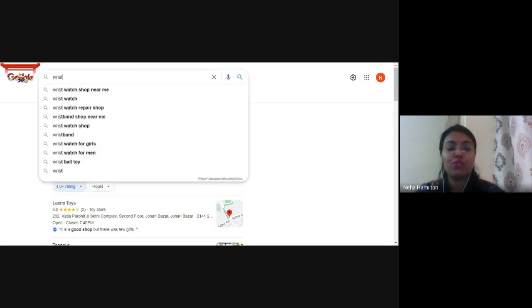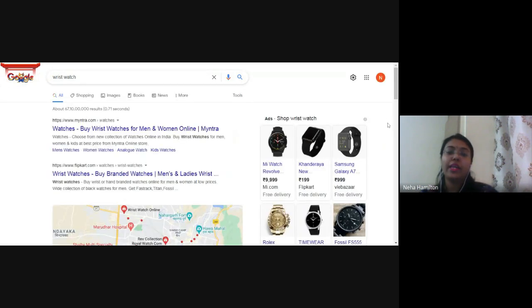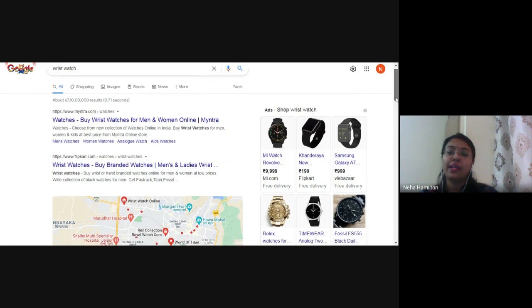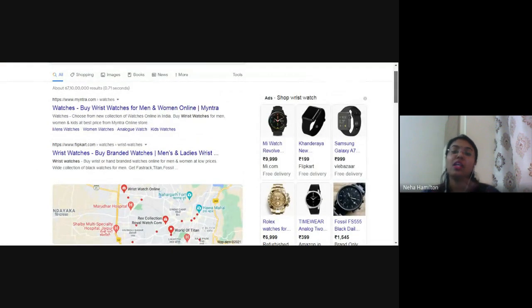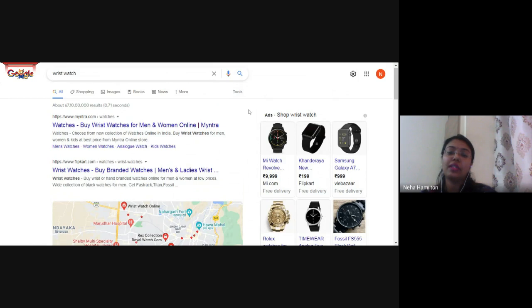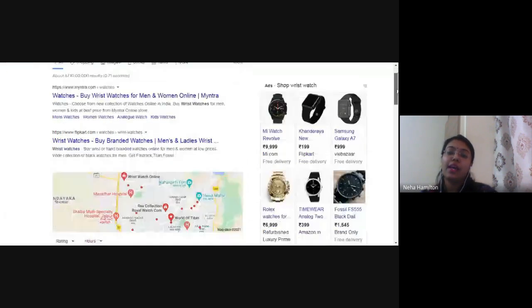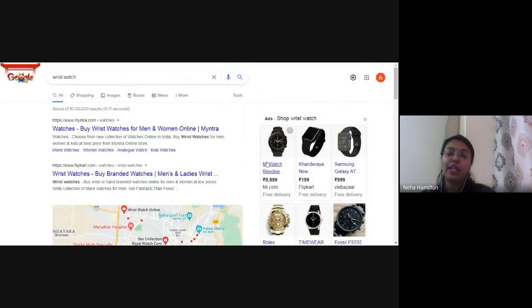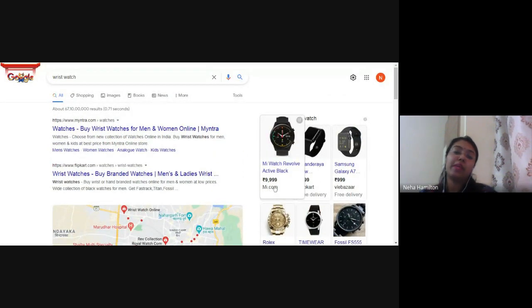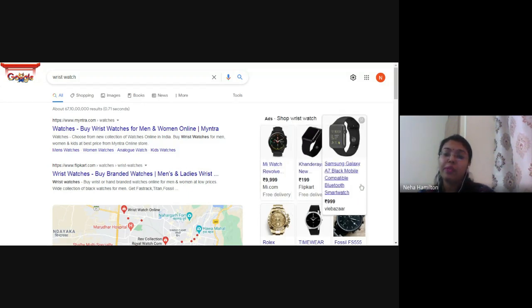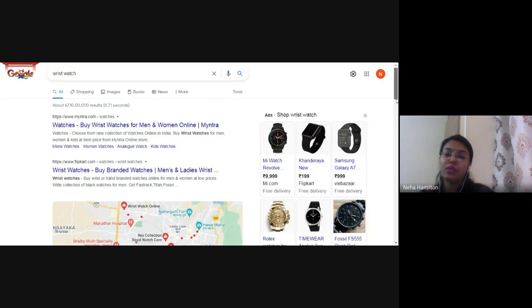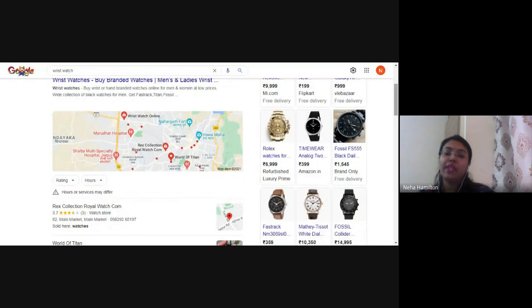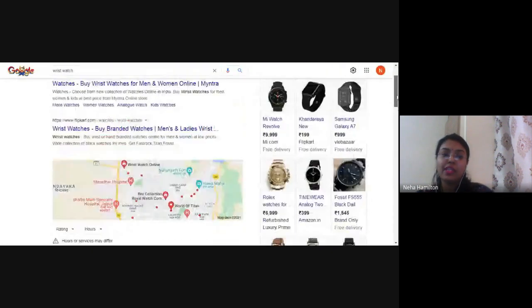So let me search for another keyword, wristwatch, right? So here I can see a lot of paid ads, right? If you can see the right side of the screen, there are lots of paid ads. For example, the ad which is topping the category is from MI. This MI watch is topping the category. And then we have an ad from Flipkart, then we have an ad from BLEBazaar.com, then we have different ads. So this is called paid advertising.